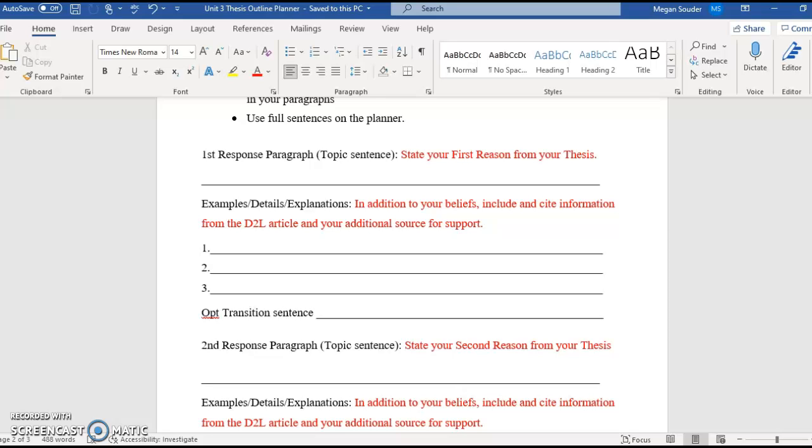In the topic sentence, you'll state your first reason, your second reason, your third reason. So you'll clearly state your reason for why you believe in each paragraph. Then you'll use the body of the paragraph to support that belief. What led you to that? And you'll use personal experiences and information from the D2L article, as well as your additional article or TED Talk video.